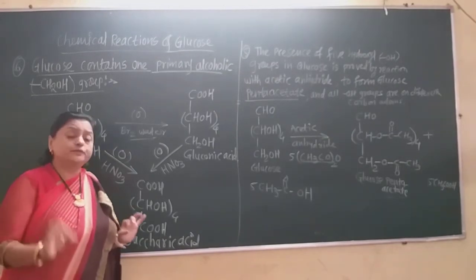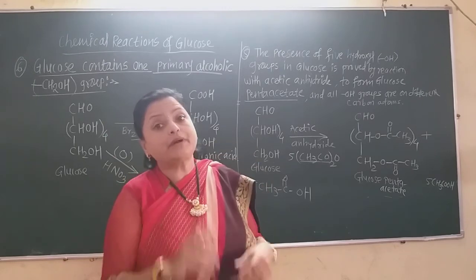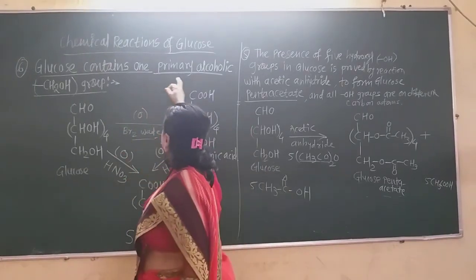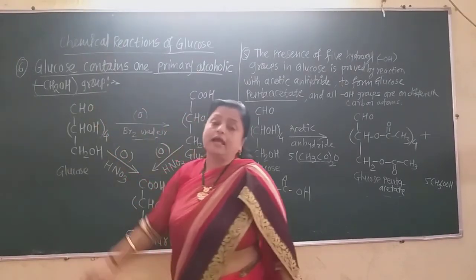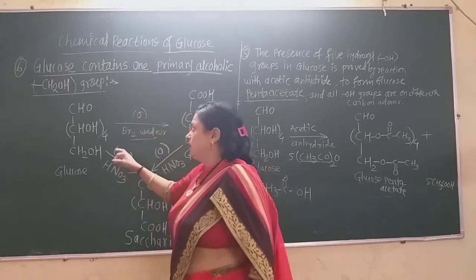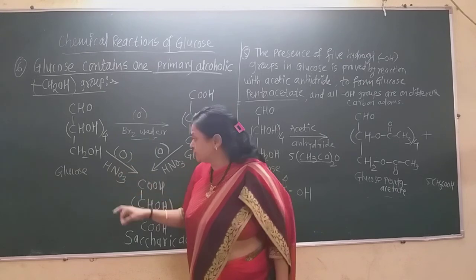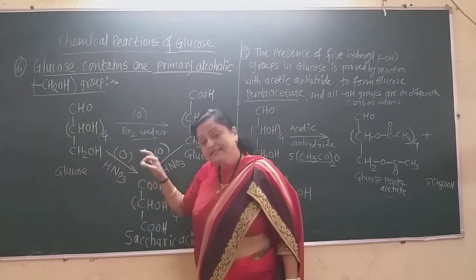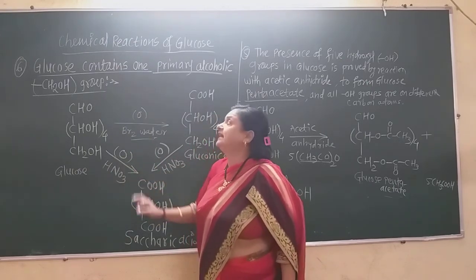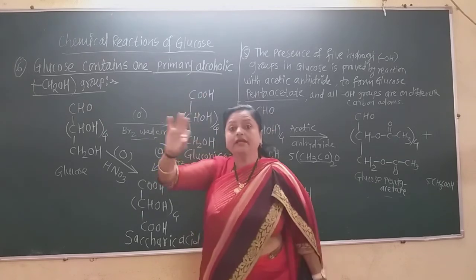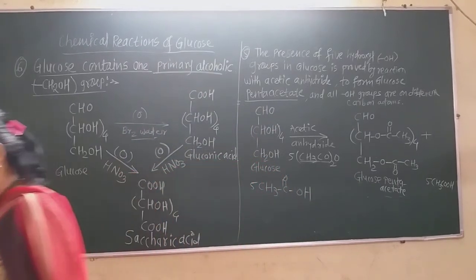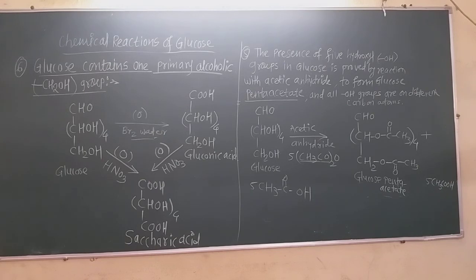Now this is the proof that there is only one primary alcoholic group in the glucose molecule, and the 4 secondary alcoholic groups do not get oxidized by this reaction with nitric acid. This gives the proof that there is only one primary alcoholic OH group in glucose. Now these are the 6 proofs about the structure of glucose.